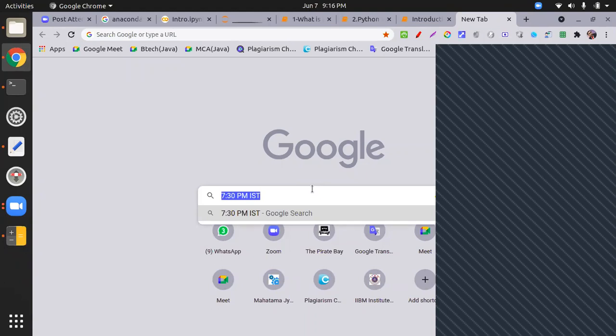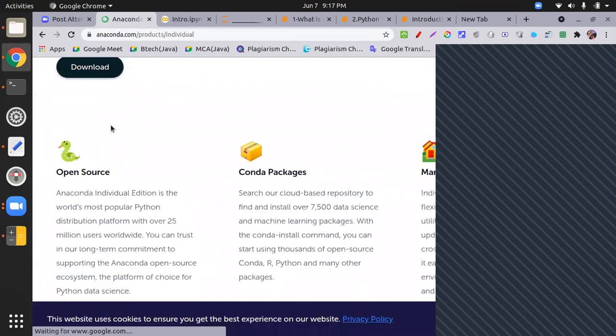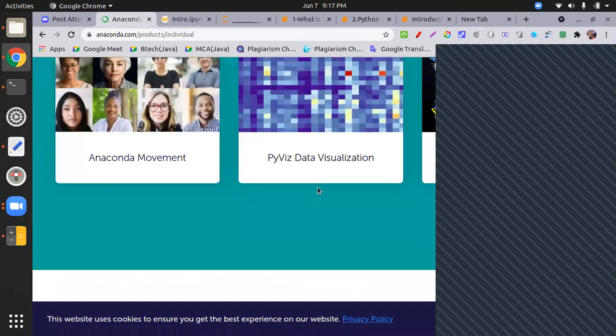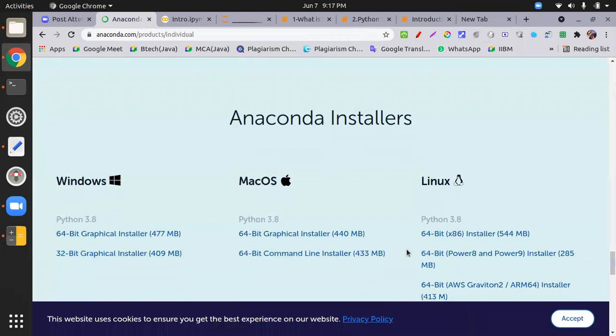The second question: I'm using a Windows machine. Can I install Anaconda on Windows? Definitely you can use it, but Windows systems are a little slow and laggy because many services run behind the system. Anaconda Navigator is made for Windows, Linux, and Mac. The link is given in the notes. Go through there, you can find Windows, Mac, and Linux.